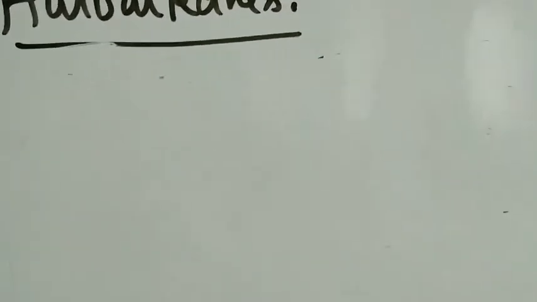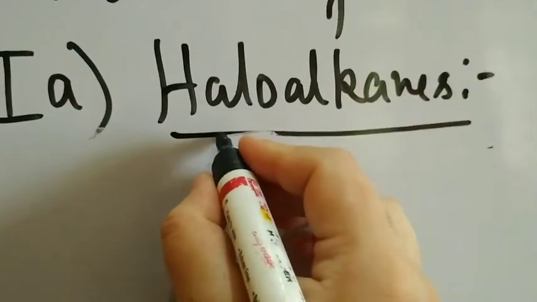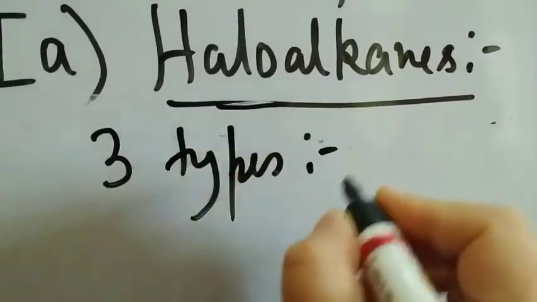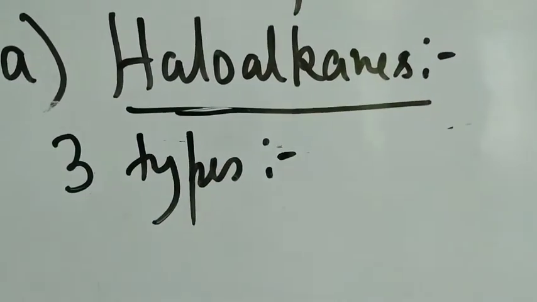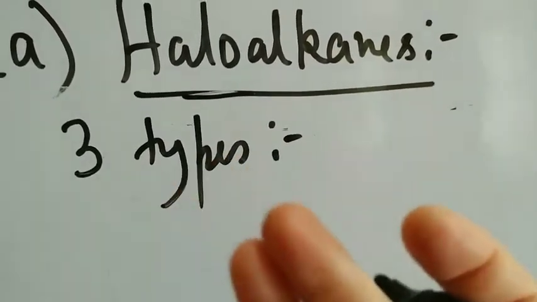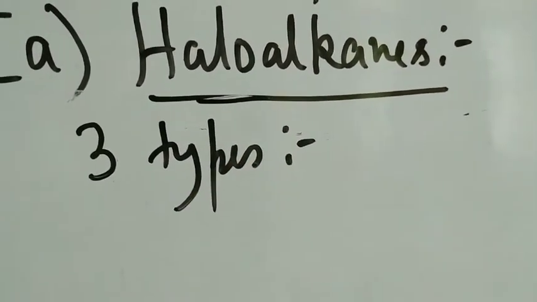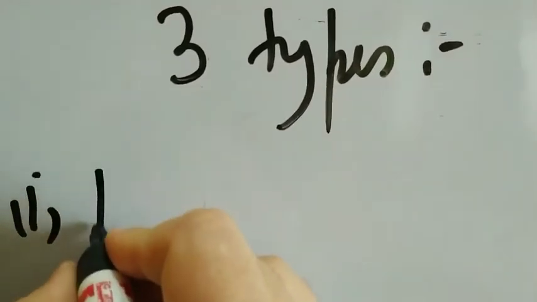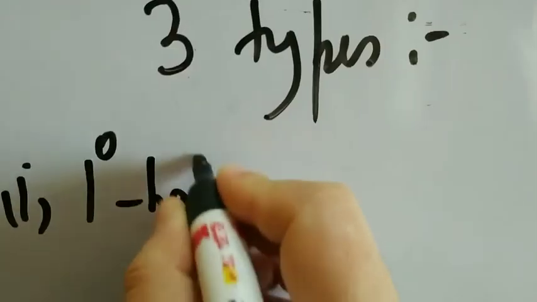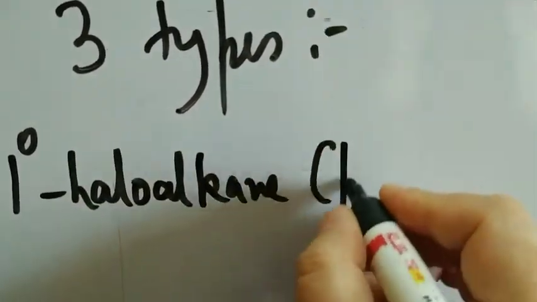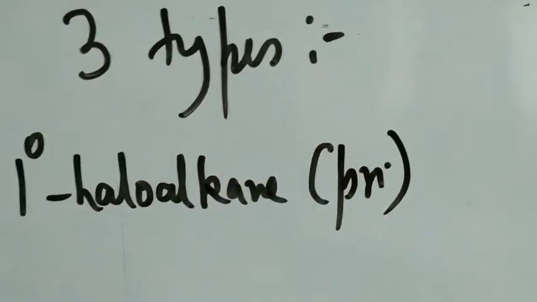Now these haloalkanes, the description does not end here. One more very important piece of information is that these haloalkanes are of 3 types. Depending on whether the halogen atom is linked to the primary carbon, the secondary carbon, or the tertiary carbon. So if there are 3 types, the first type would be a primary or 1-degree haloalkane. We call it a 1-degree haloalkane, and also a primary haloalkane.